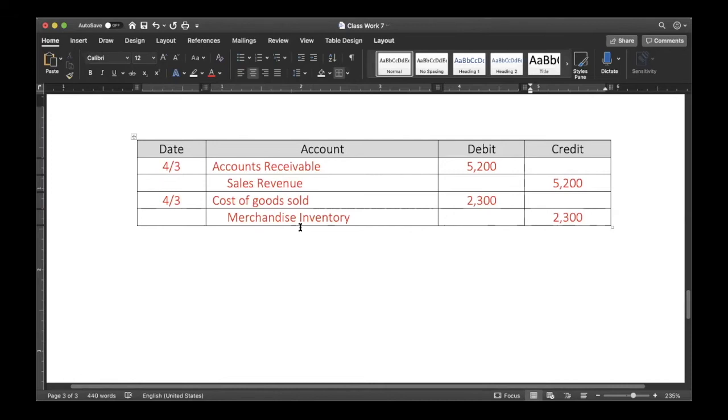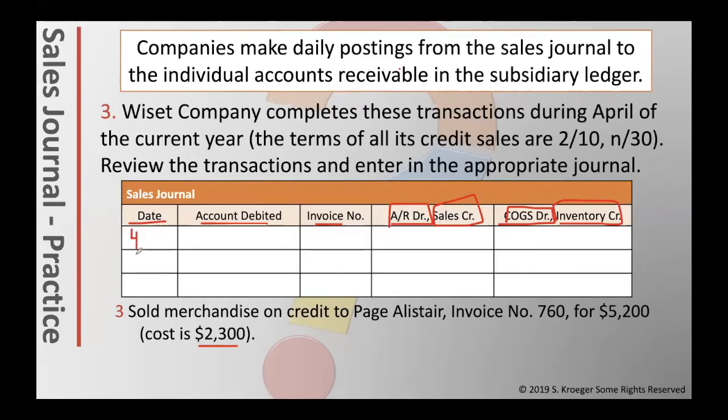Instead, the special journal makes this really easy by giving us this entry already, the 2 account names, accounts receivable debit, sales revenue as a credit. And it gives us this entry as well, cost of goods sold as a debit and merchandise inventory as a credit. What we need to do is really just fill in the amount. To begin, we would put April 3rd in as the date. The invoice number was 760. We'll put that here. Skip account debited for now.